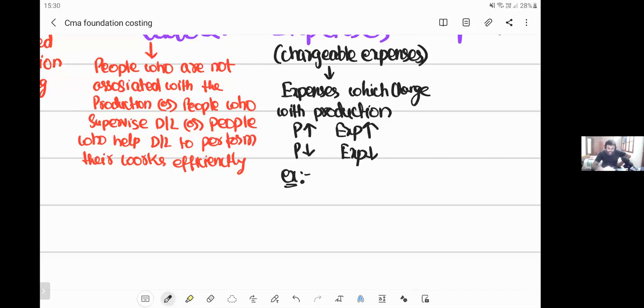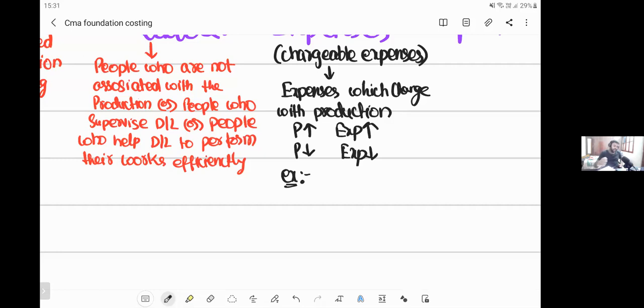What manufacturing expenses? Factory expenses. Every expense which is incurred in a factory is called a factory expense. Which factory expenses?